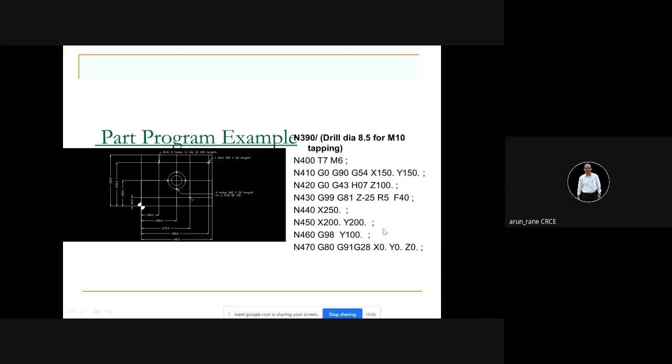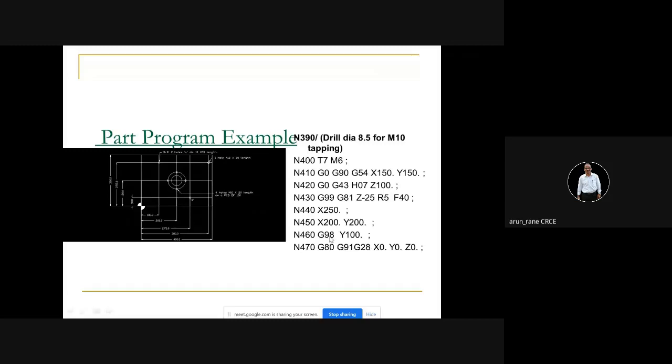X150 Y150. So you are going down, then you are moving to X250. X250 is, I think, this, and then X200 and Y200. X200 and Y200 is this. Alright, and then X200 and Y100.